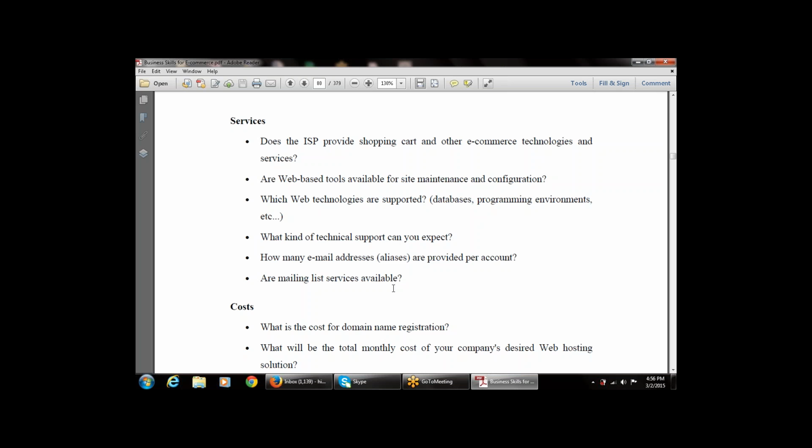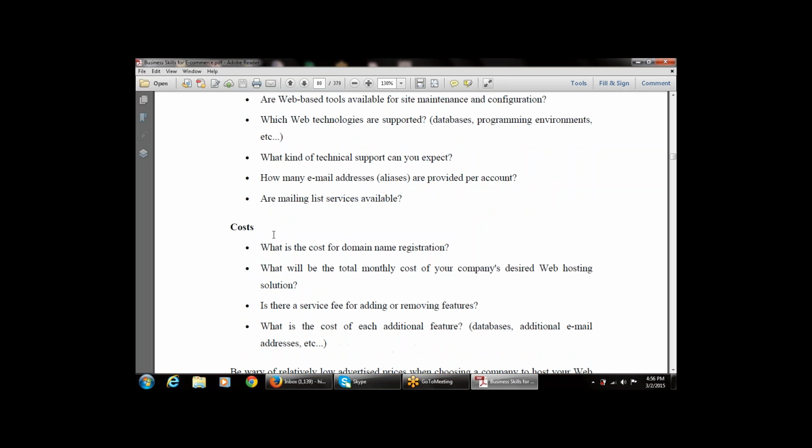So that is also a question that arises when using the ISPs. Then the next question is on the basis of cost. This is the next type of question that must be asked while using internet service provider accounts. The next question is, what is the cost for domain name registration?